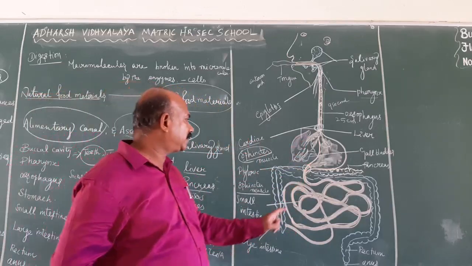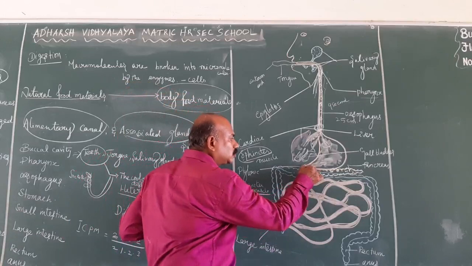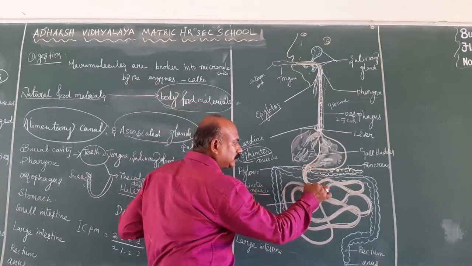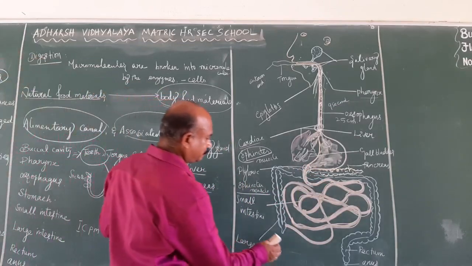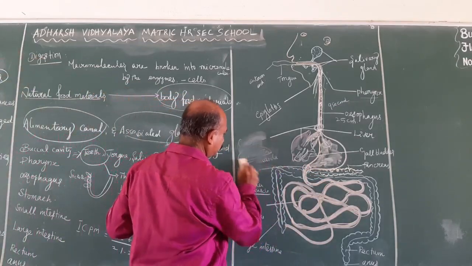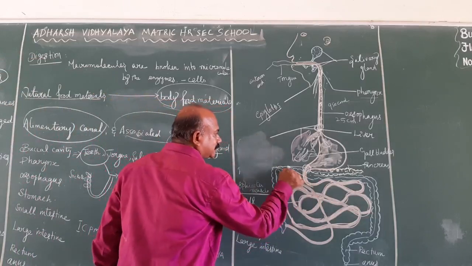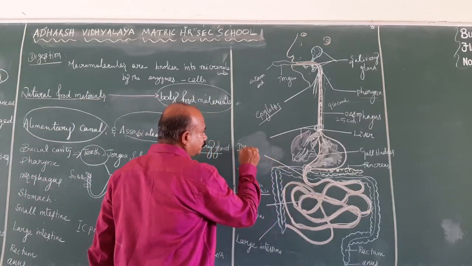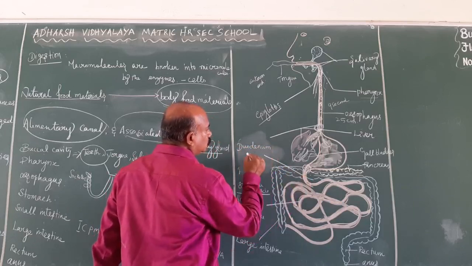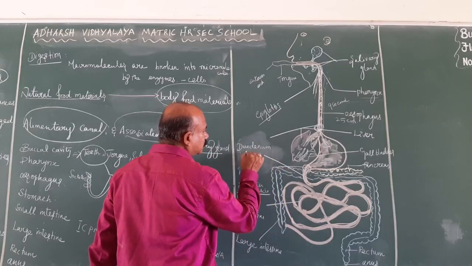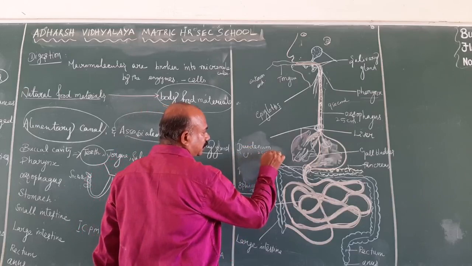The small intestine consists of 3 regions. The first part of the small intestine is known as the duodenum, a small U-shaped coil structure nearly 25 centimeters in length.